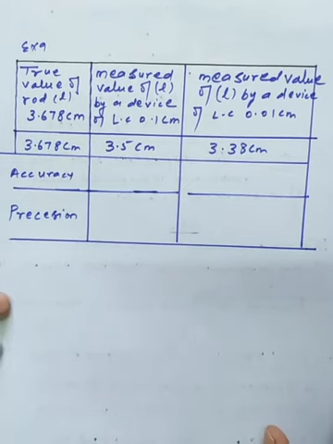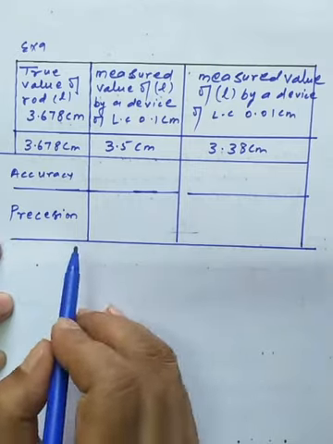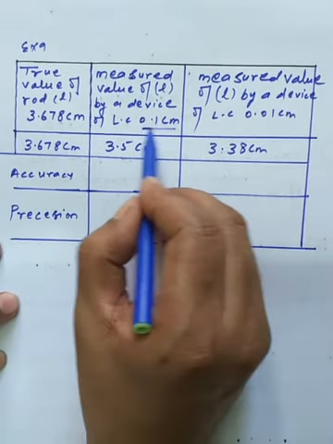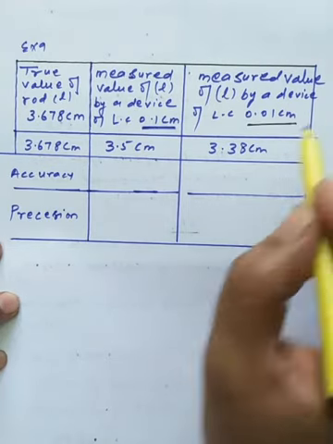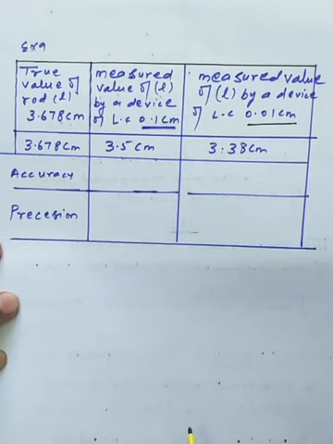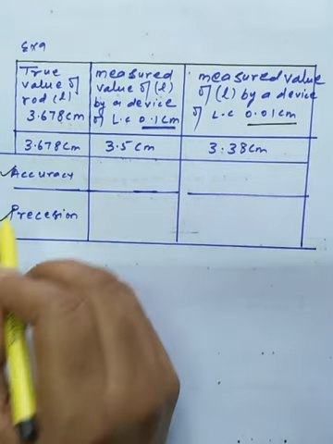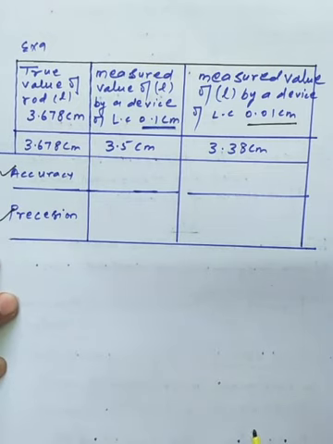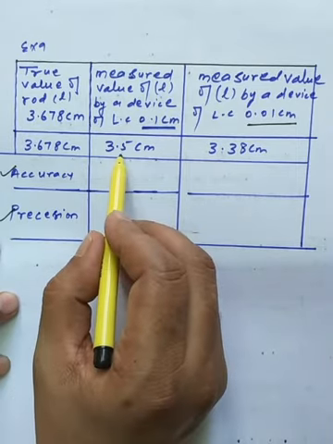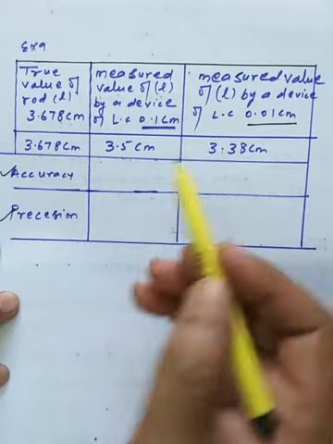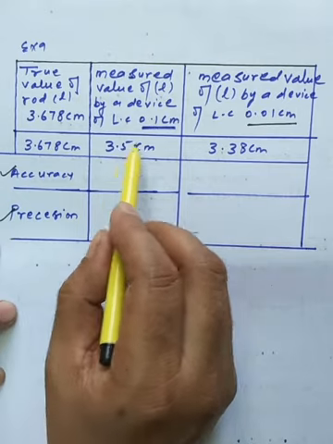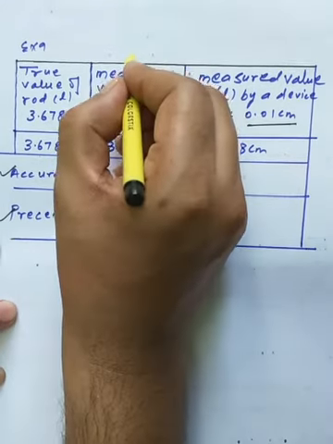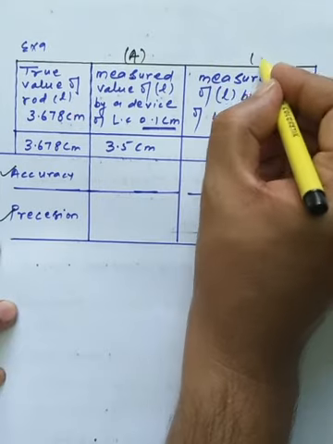So we are measuring the length of a rod with the help of a device having a least count of 0.01 centimeter, and another device having a different least count. So what we have to tell about the accuracy and precision is which measurement is more precise or more accurate. First, the measurement of the length of the rod done by device A, and this is B.